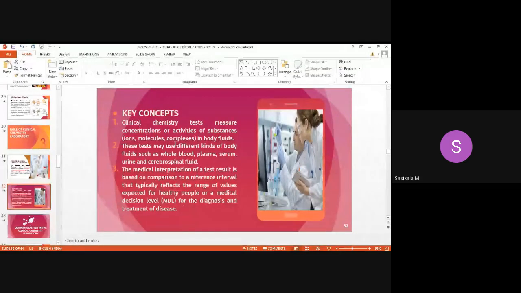So these are the three concepts of the clinical chemistry laboratory, where we test samples of ions, molecules and complexes, analyze different body fluids such as whole blood, plasma, serum, urine and cerebrospinal fluid, and interpret the result with the normal range or healthy level or medical decision level, known as MDL, for the diagnosis and treatment of disease. This is about key concepts.